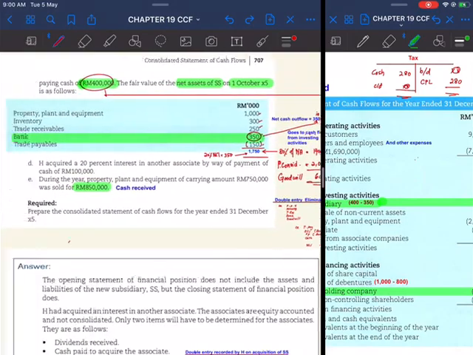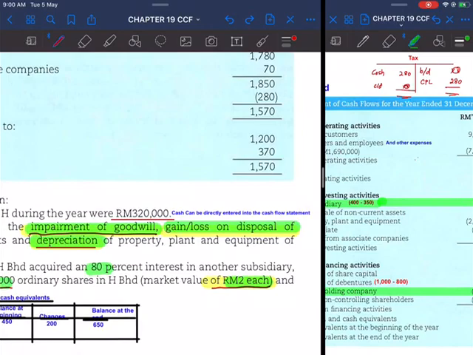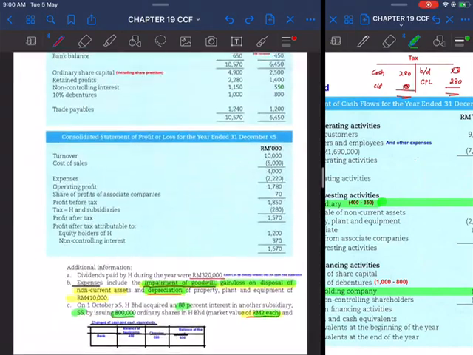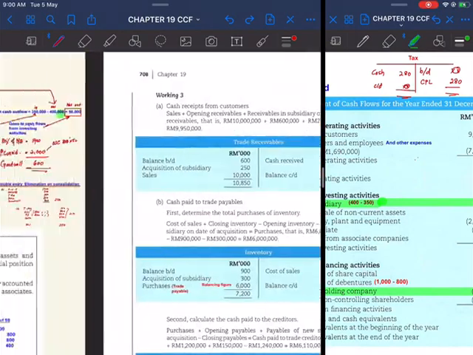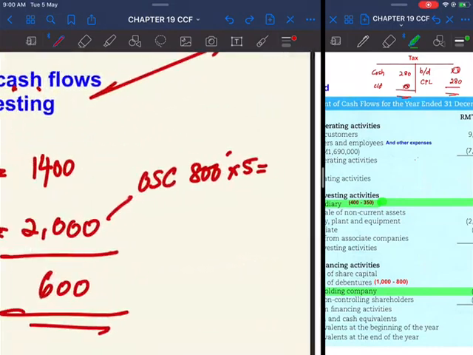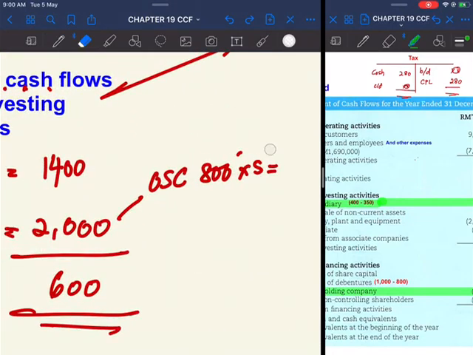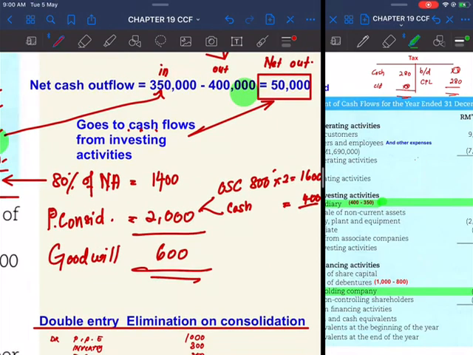Purchase consideration is 800,000 times 2, which is 1,600,000, and cash of 400,000. That means the holding company is paying 2 million.